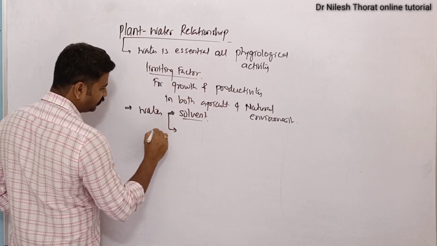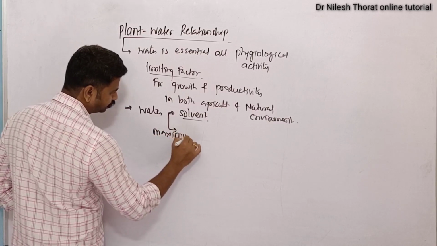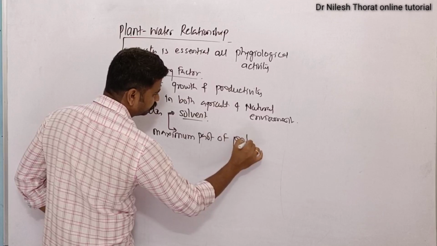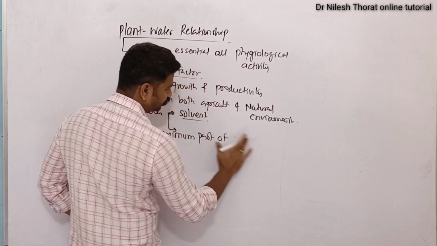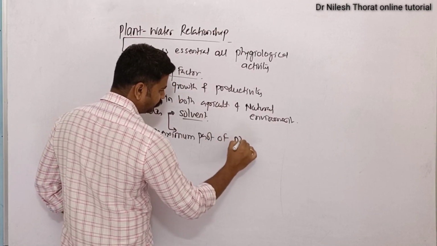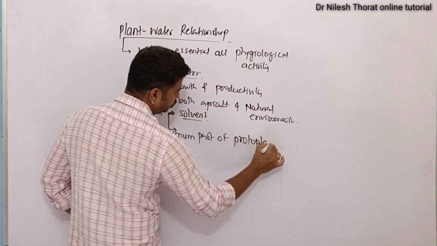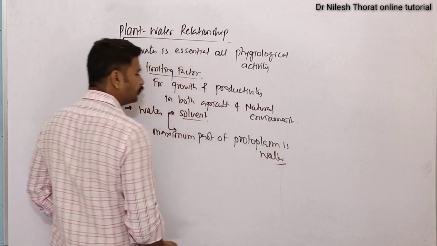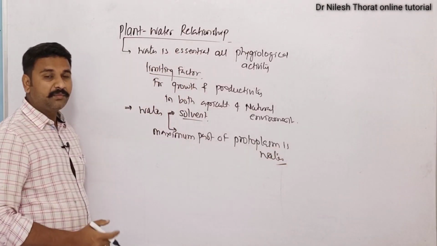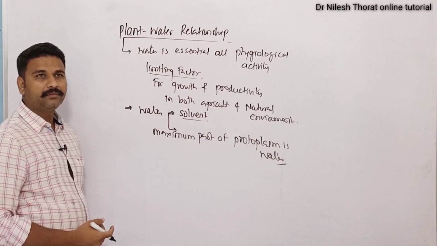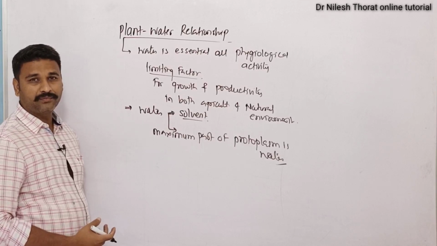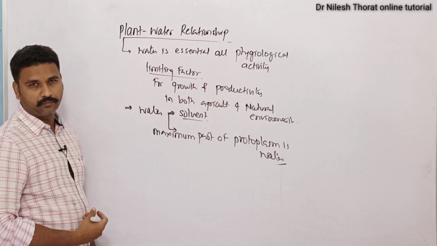So the maximum part of protoplasm is water. If the maximum part of protoplasm is water, then you must have a question: how much part of a plant body is made up of water?